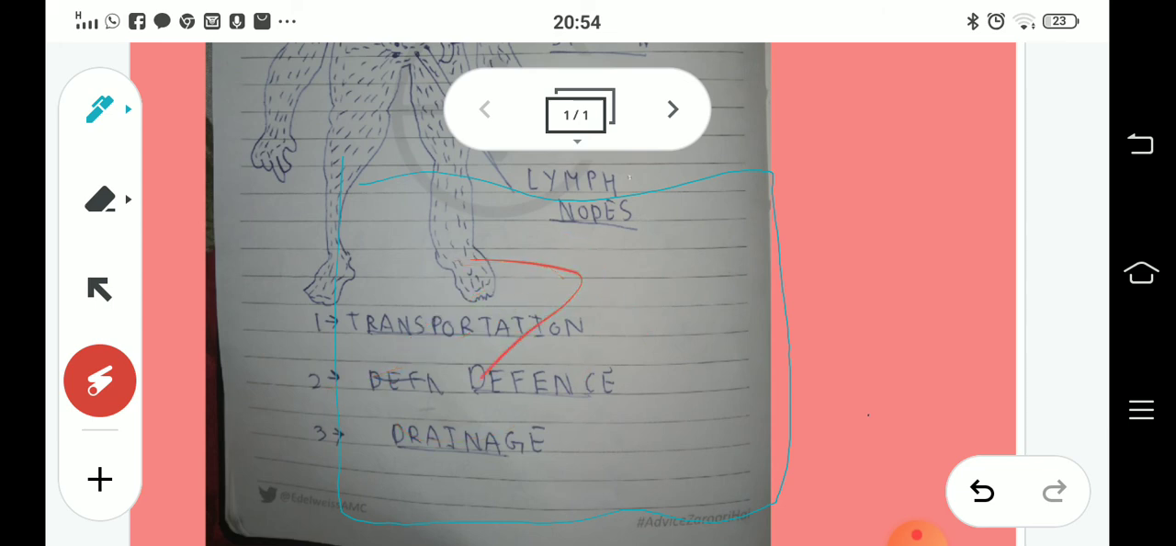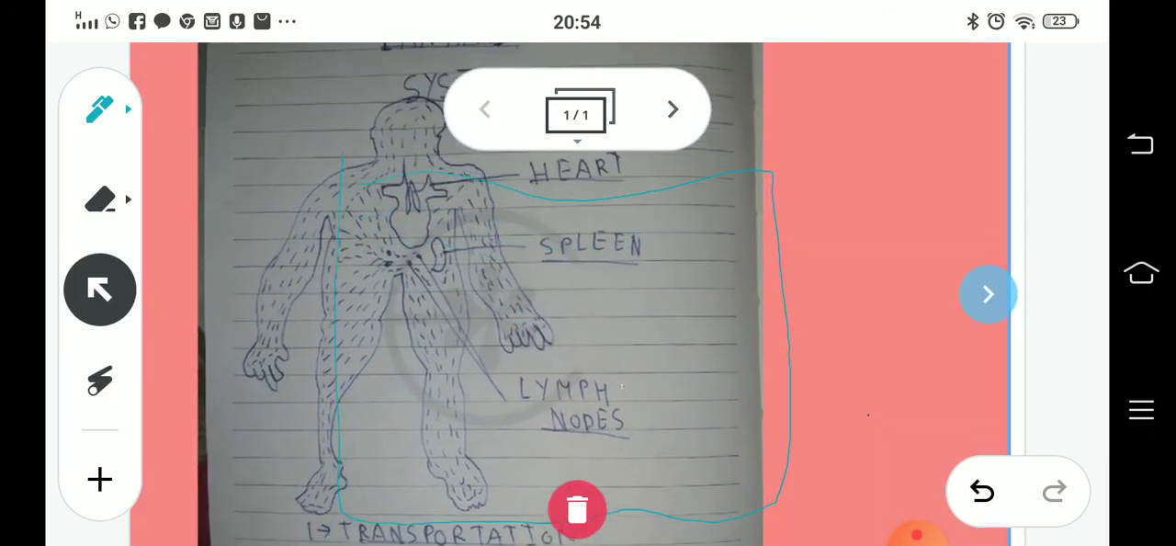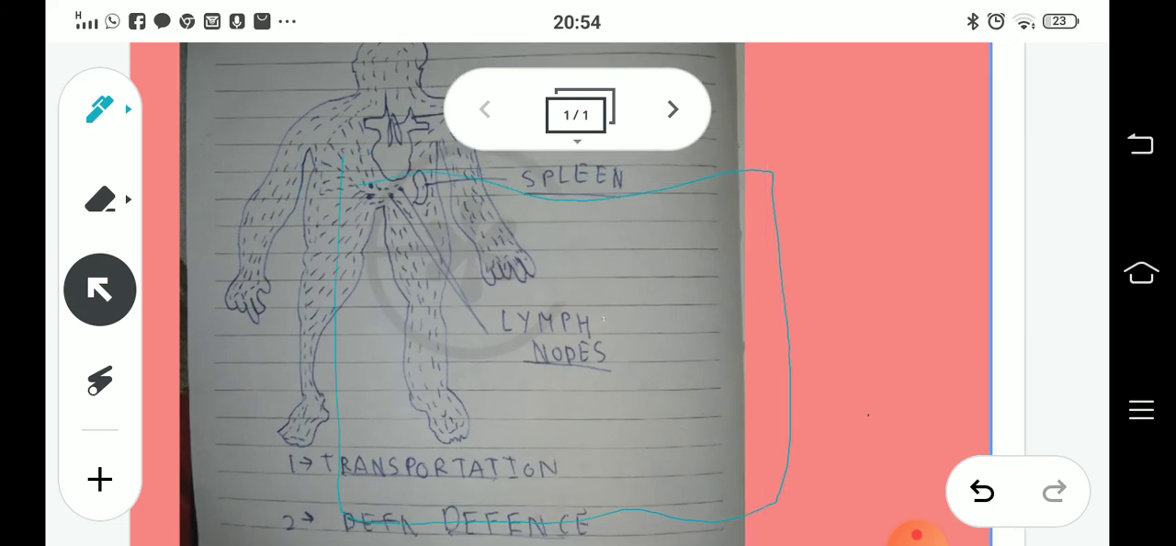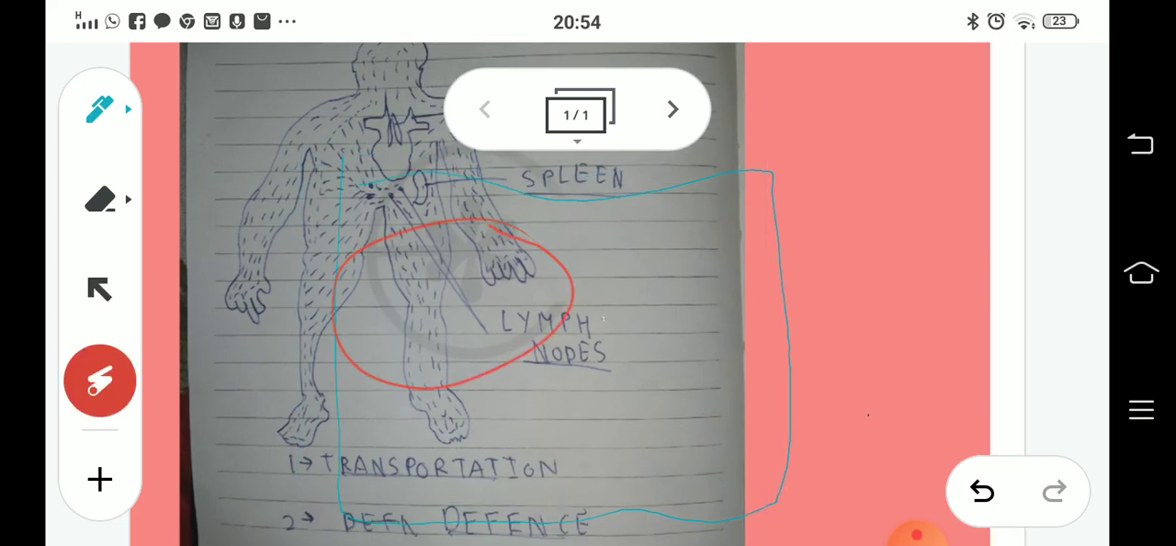So with this, this topic is finished, and one more important thing I have to tell you about is tonsils. Tonsils are actually two lymph nodes located on either side of the back of the throat. They also help in localizing infection. That is why if there is any swelling in your tonsils, it means that there is some infection.